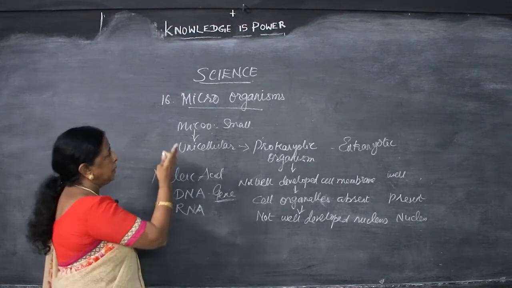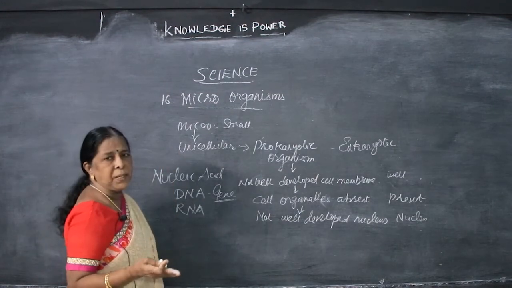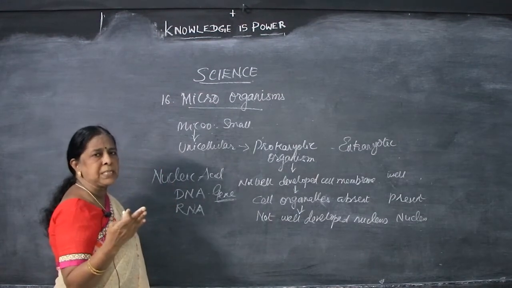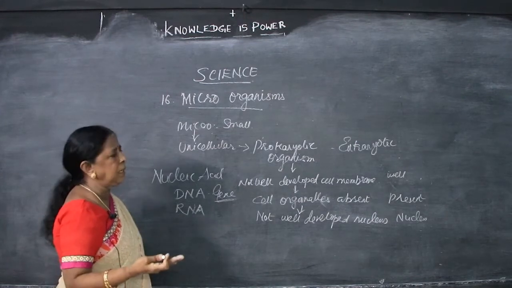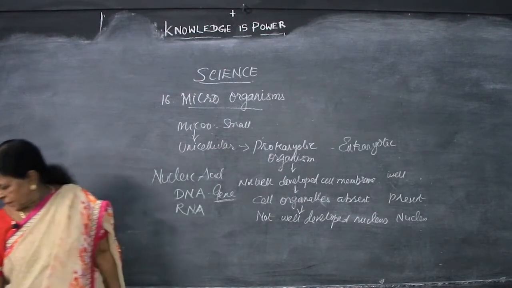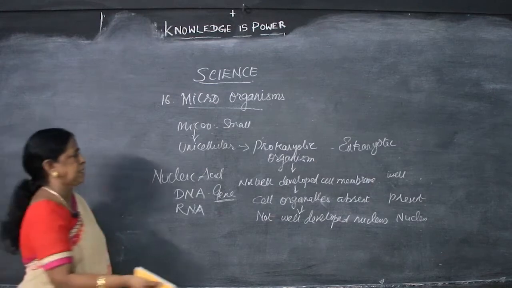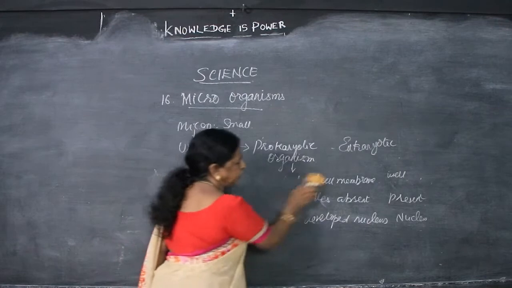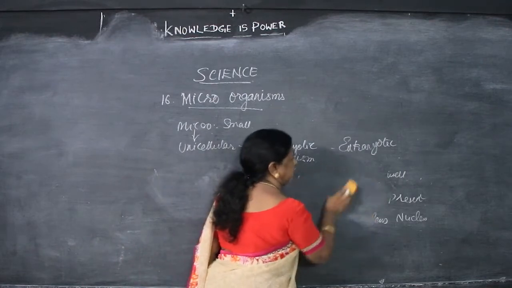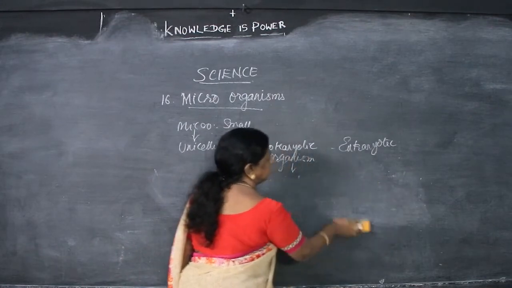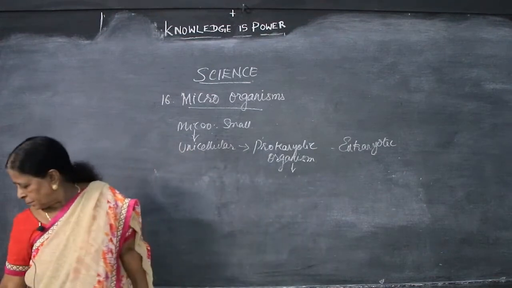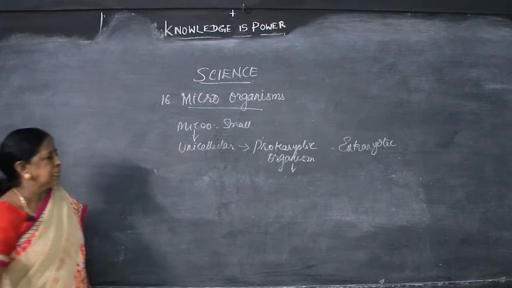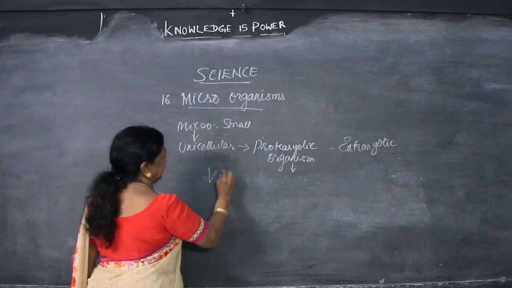Clear? So, under microorganism, we have to study about all the microorganisms, that is virus, bacteria, fungi. Okay, 3 characters. We will see first virus.